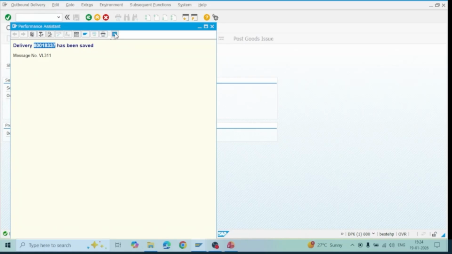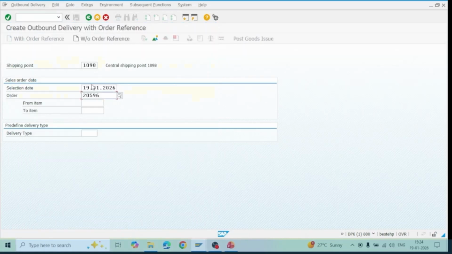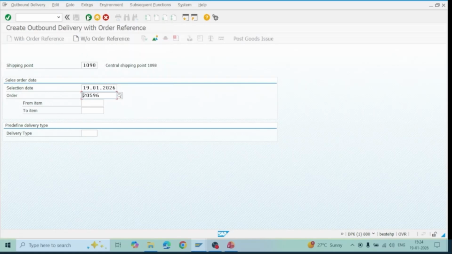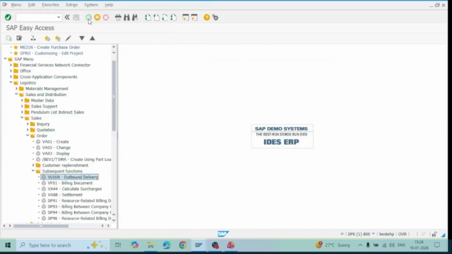Okay. Now, against the deliveries, we will also do the billing activities. In the delivery activities, you can check. Go to the environment, go back here.